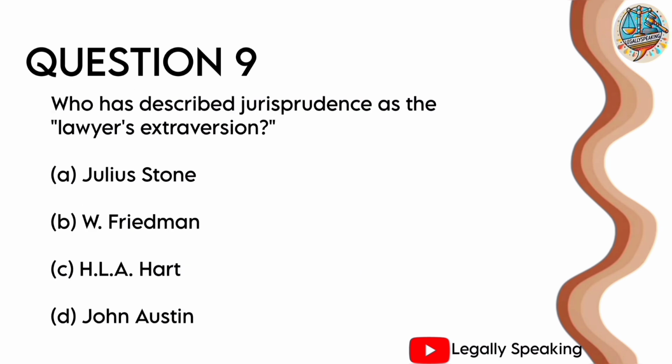Question number 9. Who has described jurisprudence as the lawyer's extraversion? Option A Julius Stone, option B W. Friedman, option C H.L.A. Hart or option D John Austin. To solve these types of questions, you must be good at jurisprudence. The correct answer is option A Julius Stone.